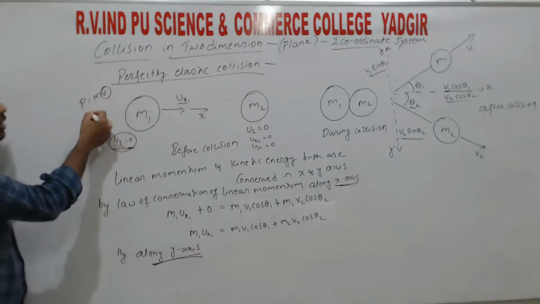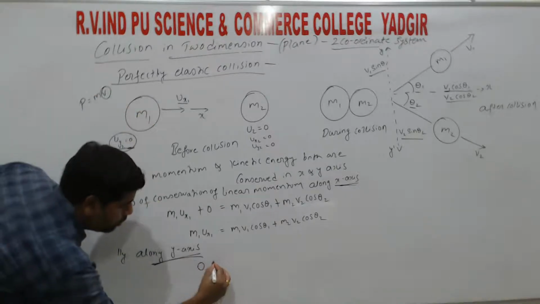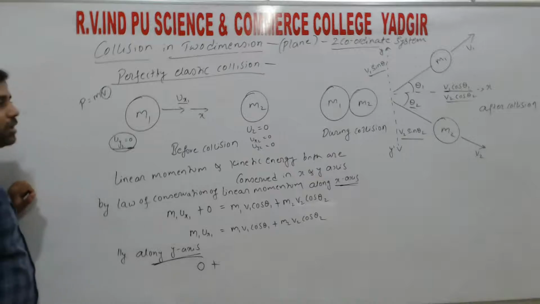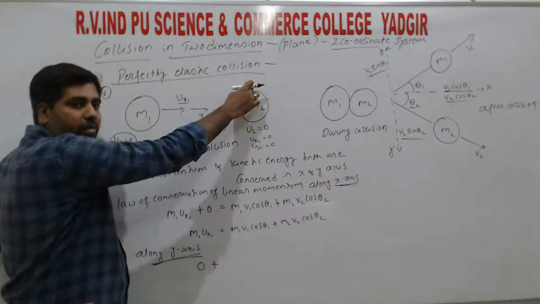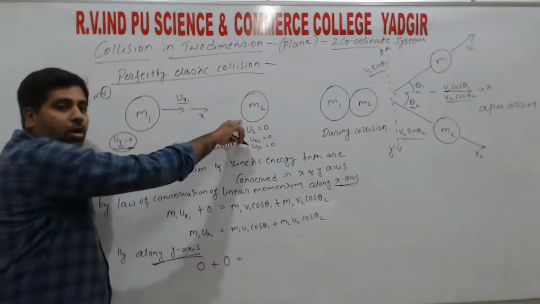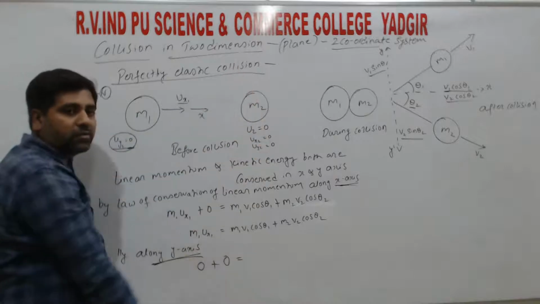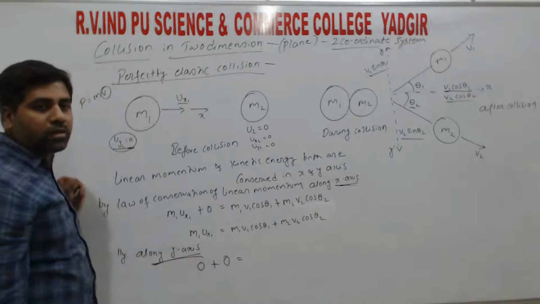So the linear momentum along the y axis for the first particle is 0, plus the linear momentum of the second particle along the y axis is also 0, right? Because the particle is at rest, along the x axis it is 0 and along the y axis it is also 0. So first particle is 0 and second particle is also 0.